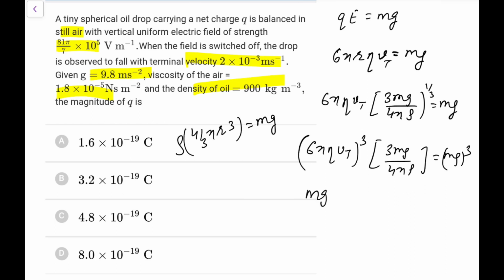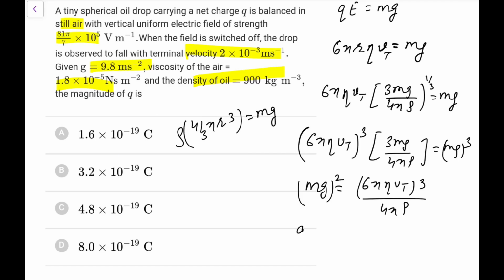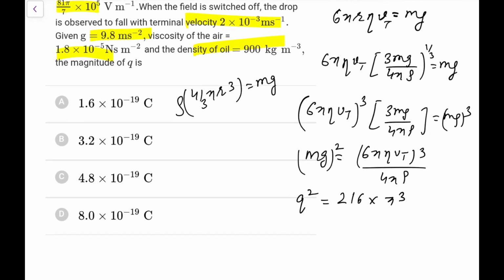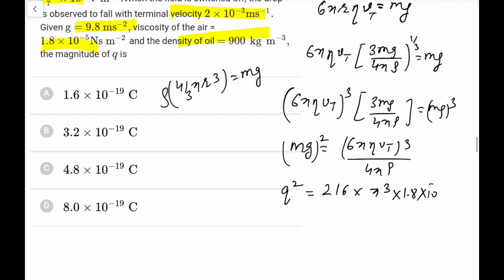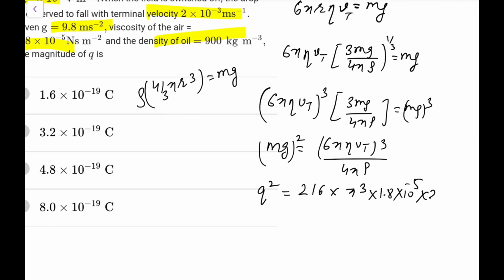So mg whole square would be, oh my goodness, how to calculate, Q square E square. So Q square would be 6 cube, I can write 216, pi cube, and eta to 1 point. This paper is actually not going to give me an easy time, I feel. Vt is 2 into 10 to the power minus 3, and you have to cube them also.